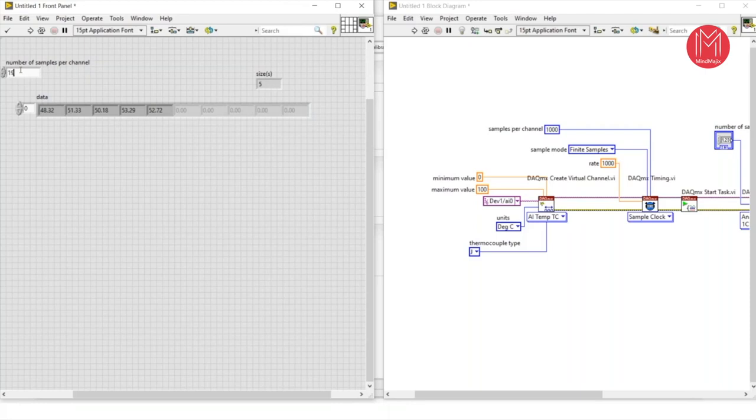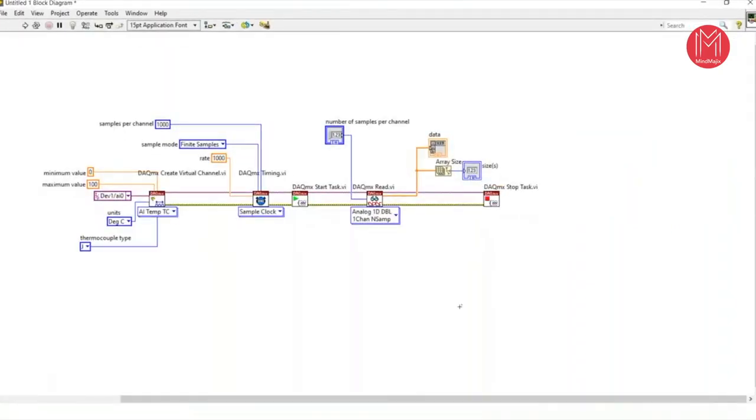If I write 19, we can acquire the 19 sample. Okay, so in this way you can acquire them. When you prepare for the CLAD exam, you will find n number of questions related to this DAQ API base. Nearly 40 to 50% of questions are based on this API-based DAQ system.